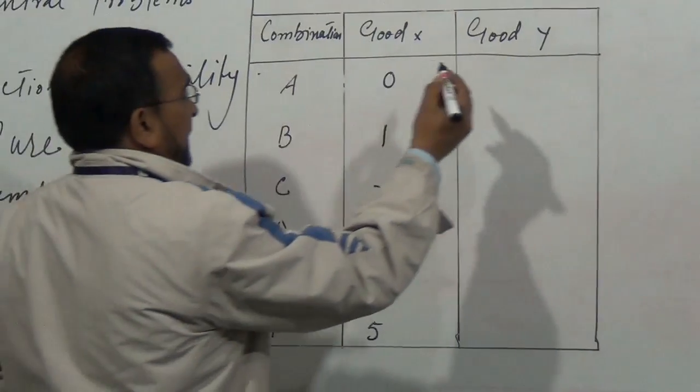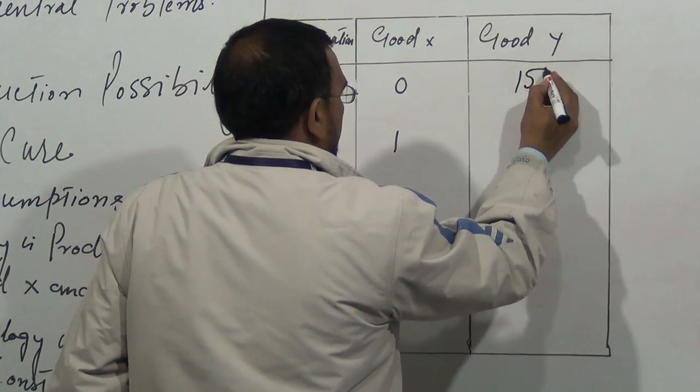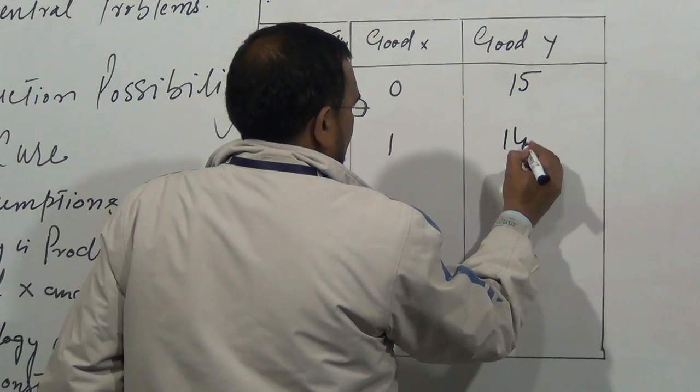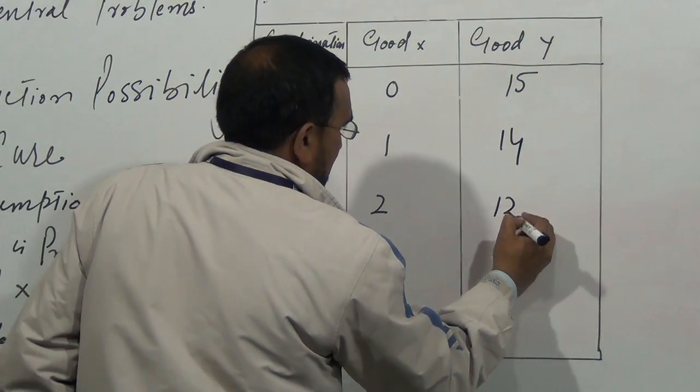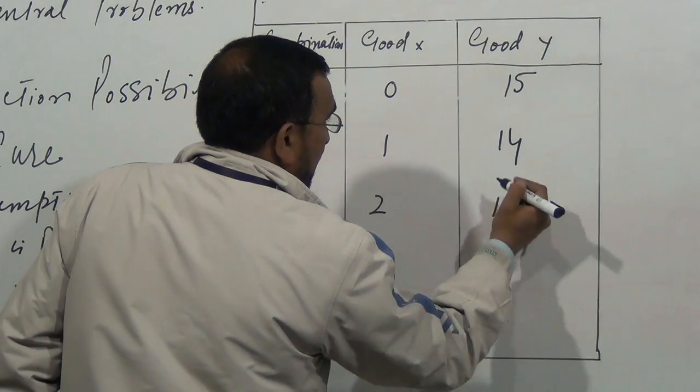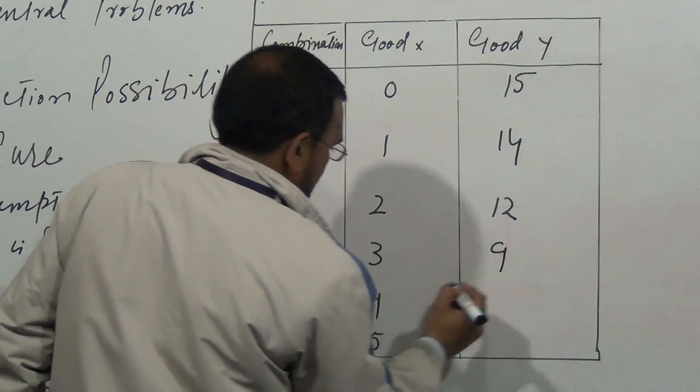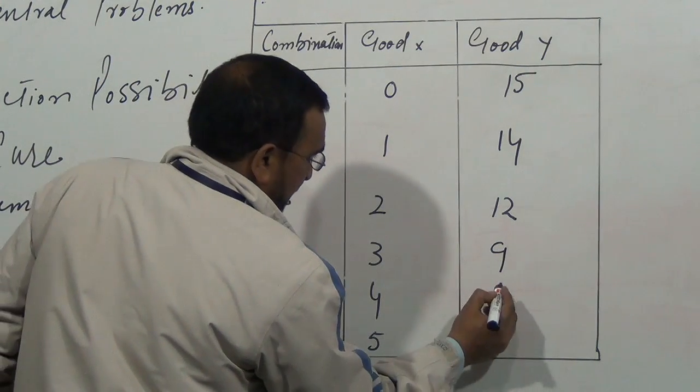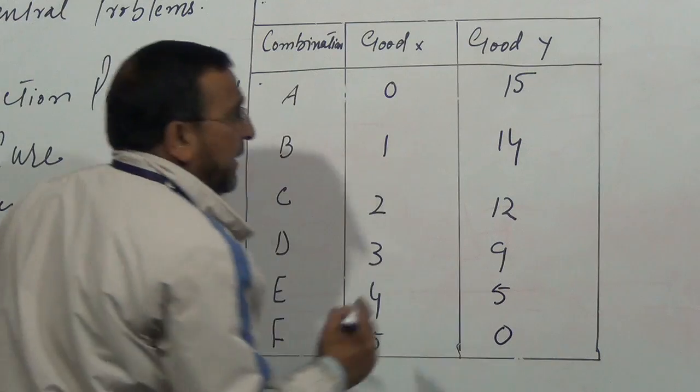Suppose 15, say 14, say 12, say 9, say 5, say 0.